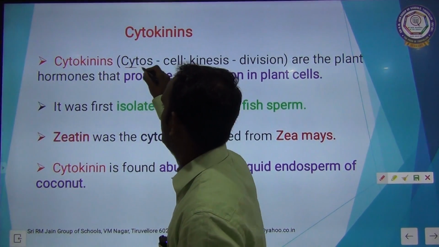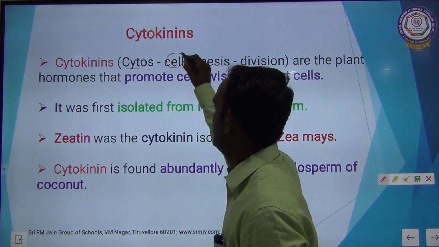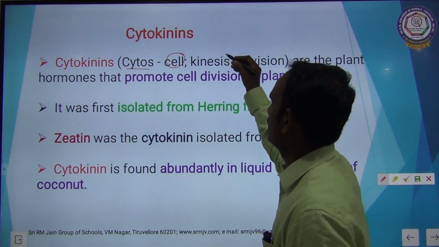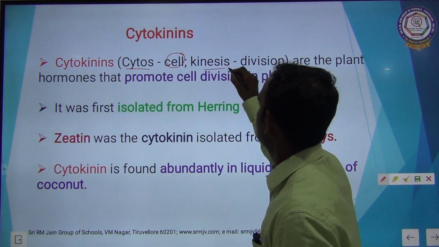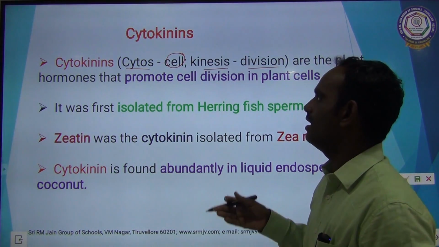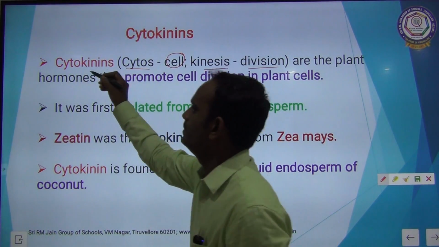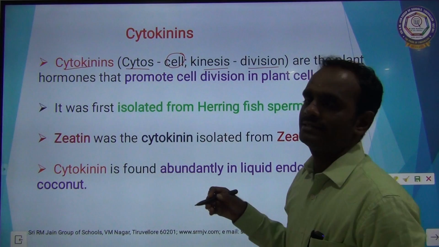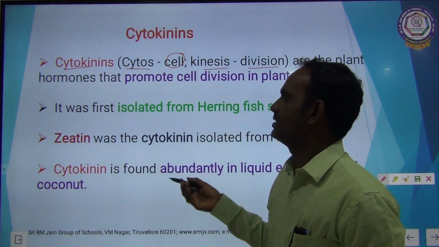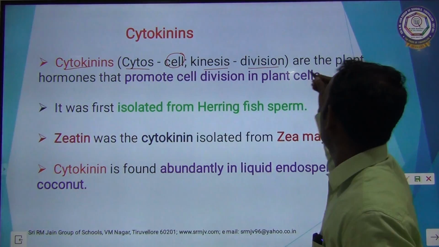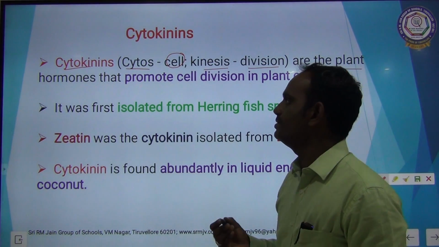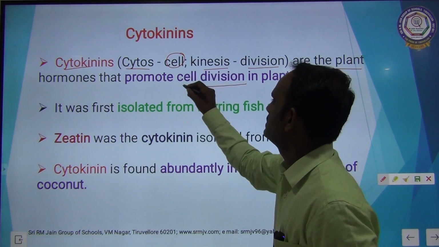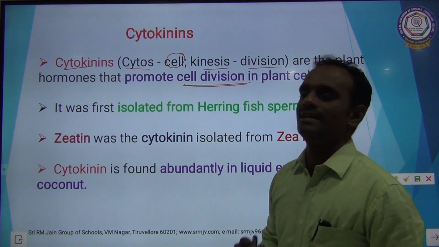Cytokinins, the word cytos means cell. Kinesis means division of cell. So, cytokinin means the division takes place. It promotes the cell division. So, cytokinins are the plant hormones that promote the cell division in plant cell.